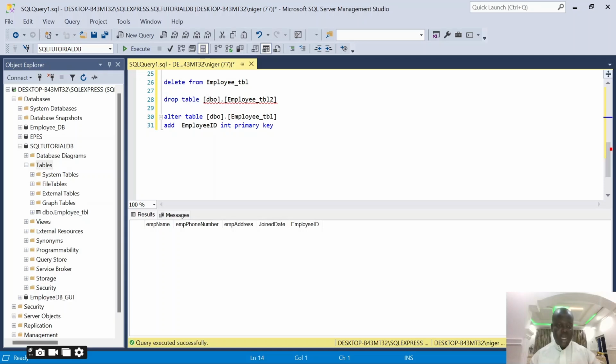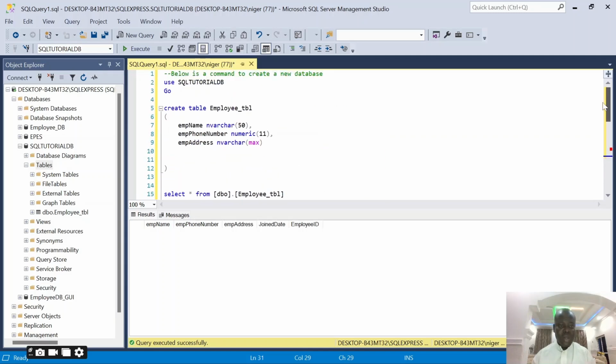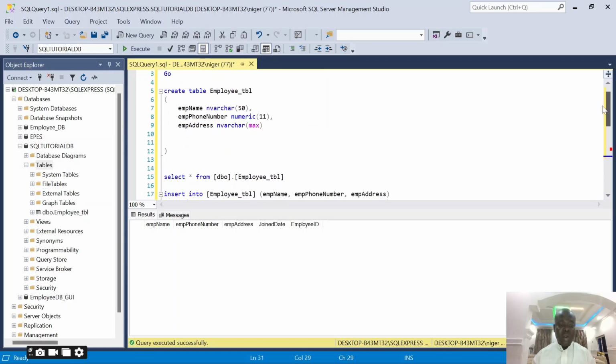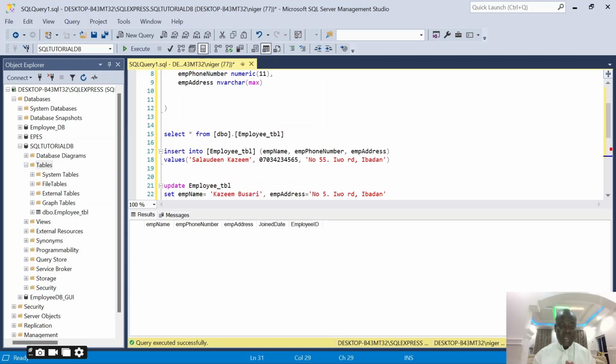Let me quickly recap what we have done today. We've seen how we can create a database using the create command, how we can create a table using the create command, and how we can actually do that too using the GUI, graphical user interface, by clicking a button. We've also discussed how we can retrieve records from the table by using the select statement.